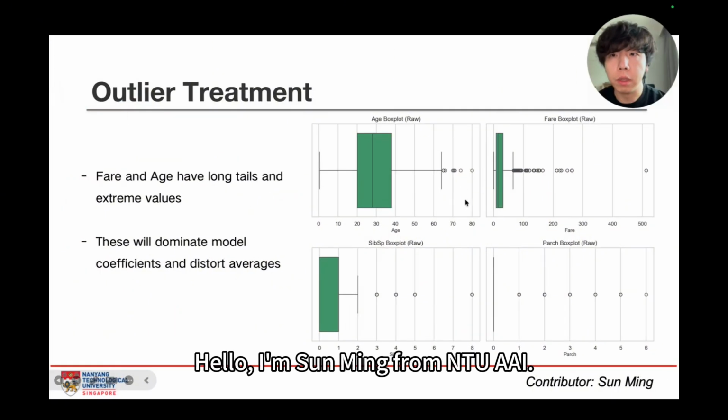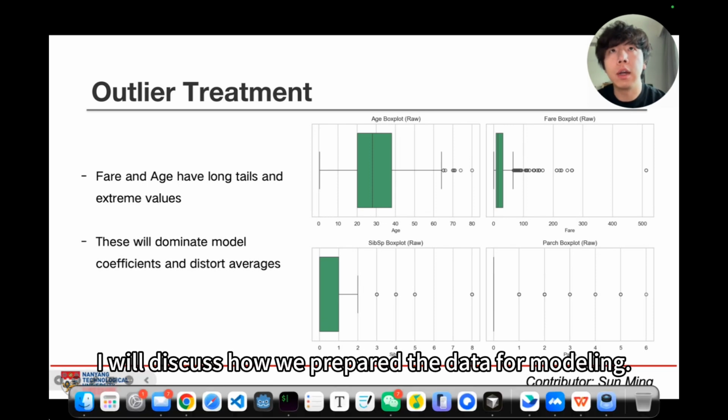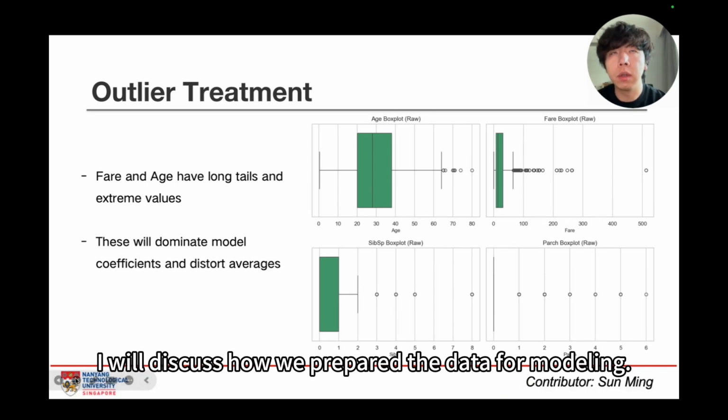Hello, I'm Sun from NTU AI. Following the initial exploration, I will discuss how we prepared the data for modeling.